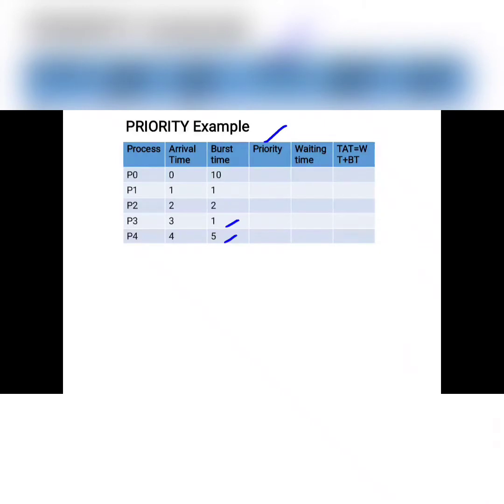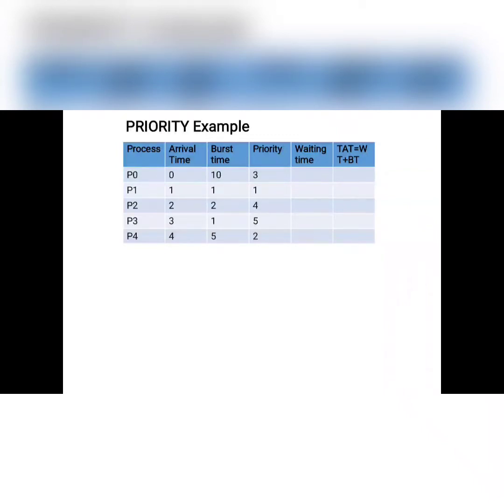The highest priority will decide which process executes first. Here we are not depending on the burst time, as in shortest job first, or on first come first serve. We are completely based on the highest priorities. The priorities are given like this: the highest priority is given to P1, next P4, next P0, next P2, and finally P3.